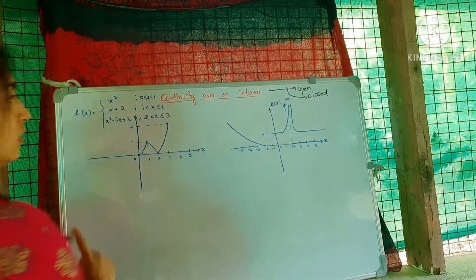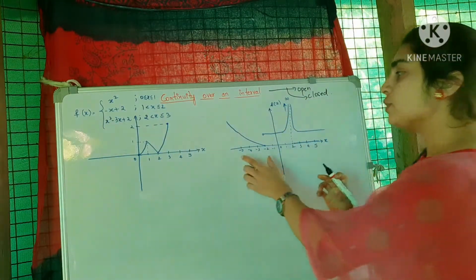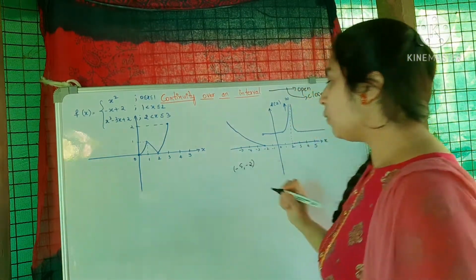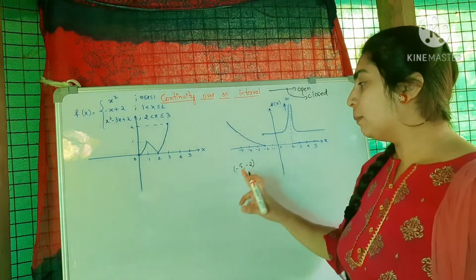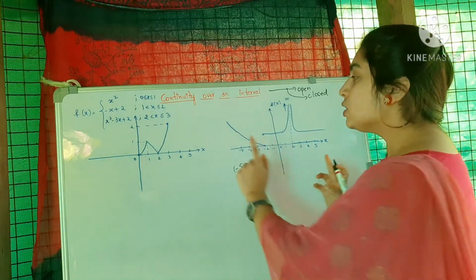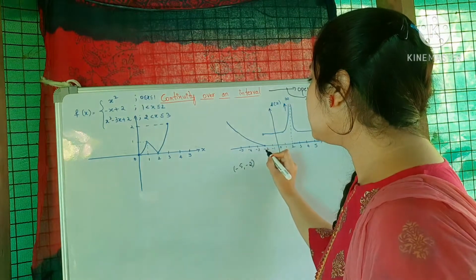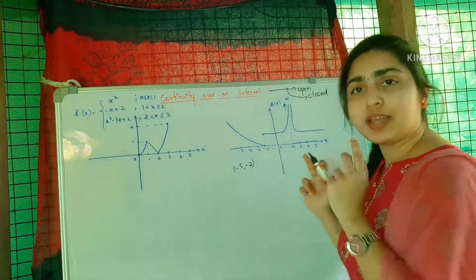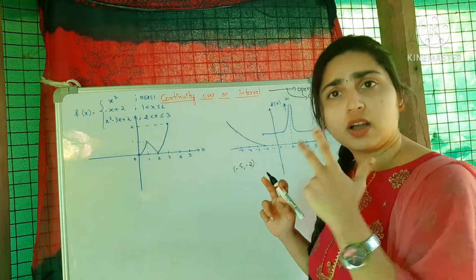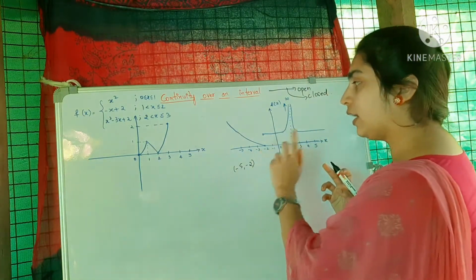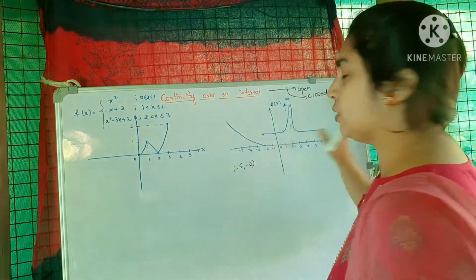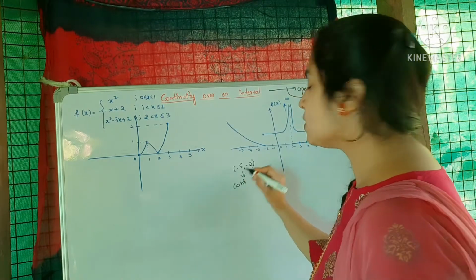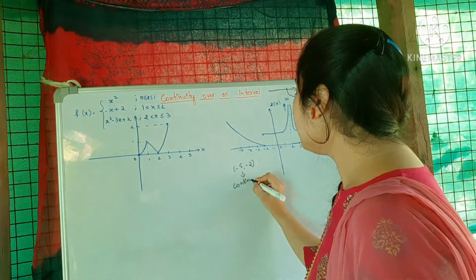So first consider this graph. If I consider the interval -5, -2, now I am considering an open interval between -5 and -2. This is -5, this is -2. In between -5 and -2, can you see any break, jumps, or any discontinuity? No, you are not finding any discontinuity. It is continuous. So this function f of x is continuous over this open interval -5 and -2.